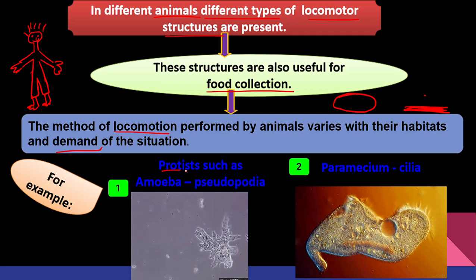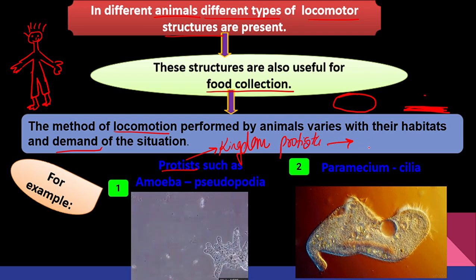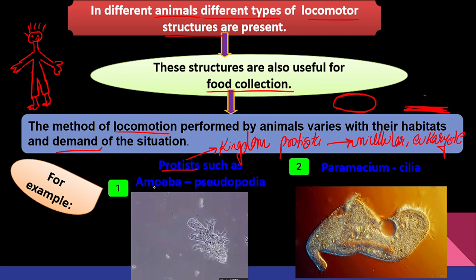For example, in your textbook, they have given protist. What is protist? We have studied protists are nothing but your kingdom Protista. Kingdom Protista I'm talking about. When I say kingdom Protista, which organisms am I supposed to place? I'm supposed to place unicellular eukaryotes. Unicellular eukaryotes, right? Now, one example of Protista given over here is amoeba. Here you can see in the picture, amoeba does not have a fixed shape and how beautifully its pseudopodia is growing. See here.